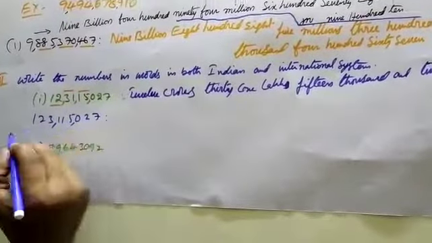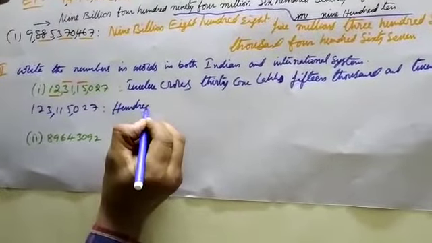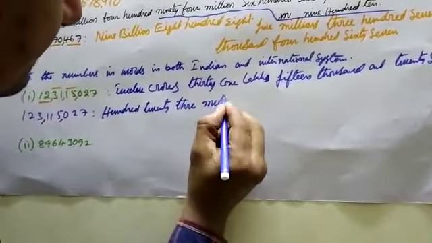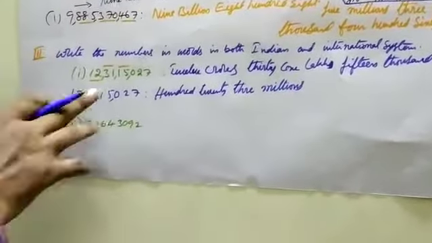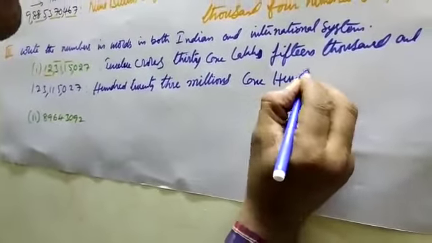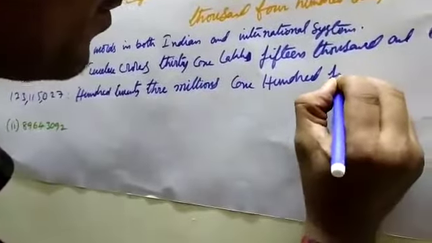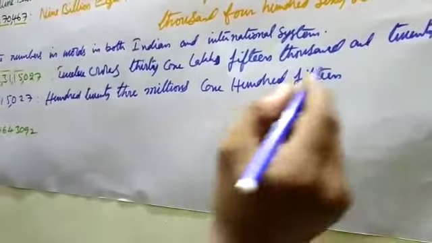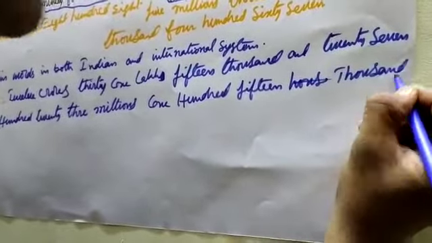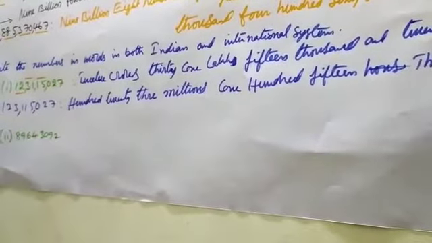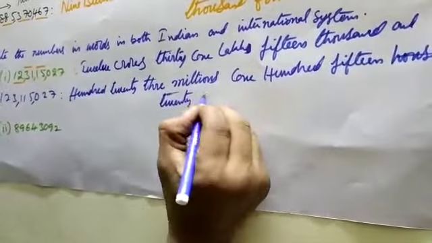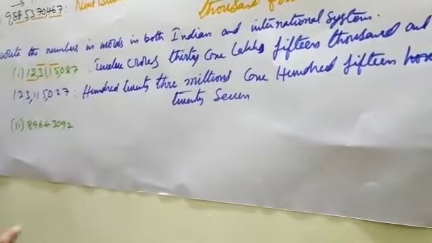See, 123, 123 millions, 115,000, 15,000, 15,027, 27 like this. See here, this is homework for you.